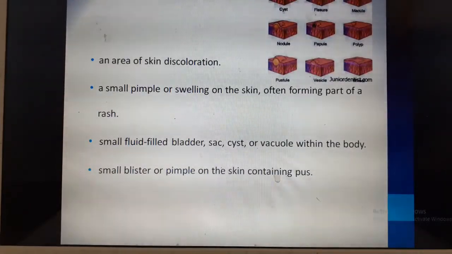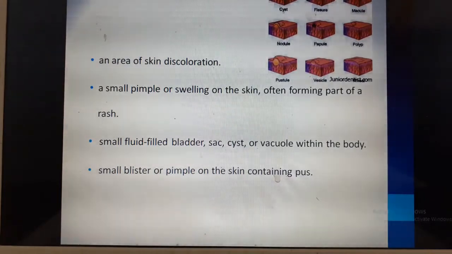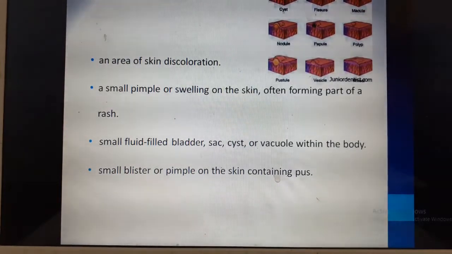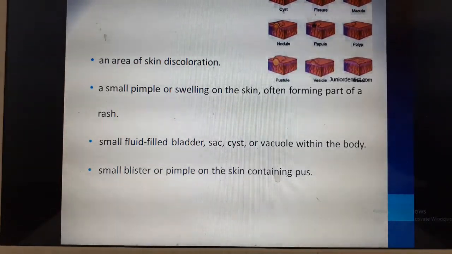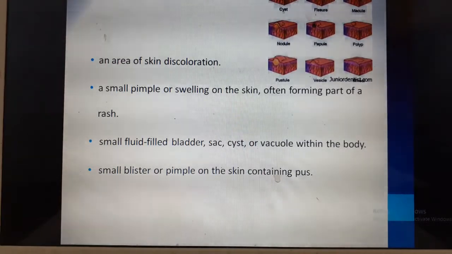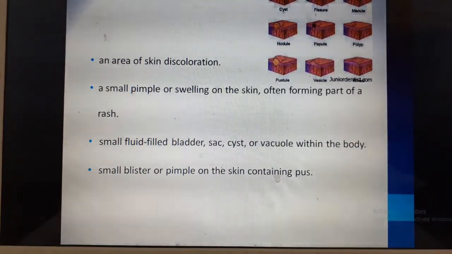As you can see in this picture, you can see the macule, the papule, the vesicle, the pustule and the crust. So mainly, it initially starts with a skin discoloration, then it forms like a pimple leading to a fluid filled sac.